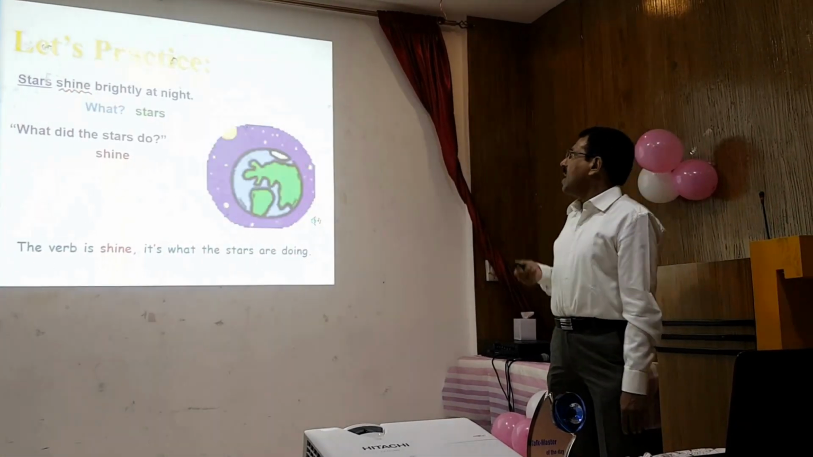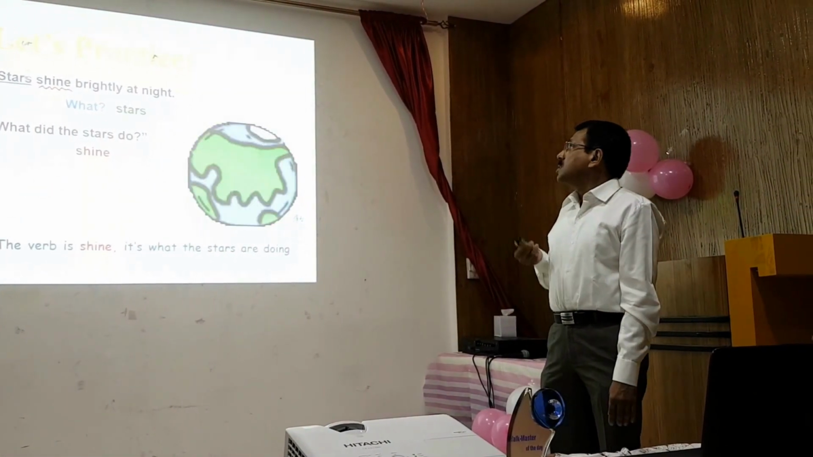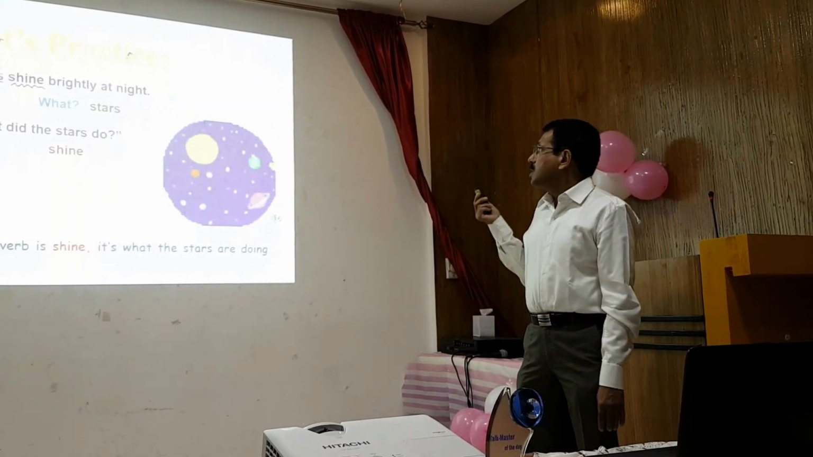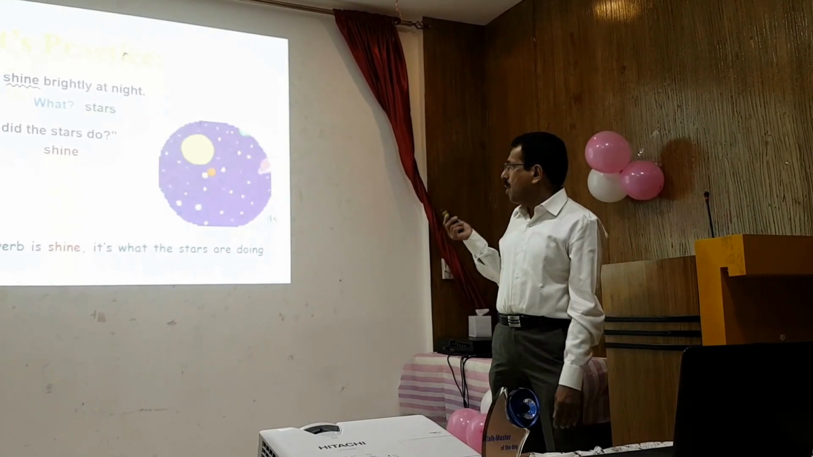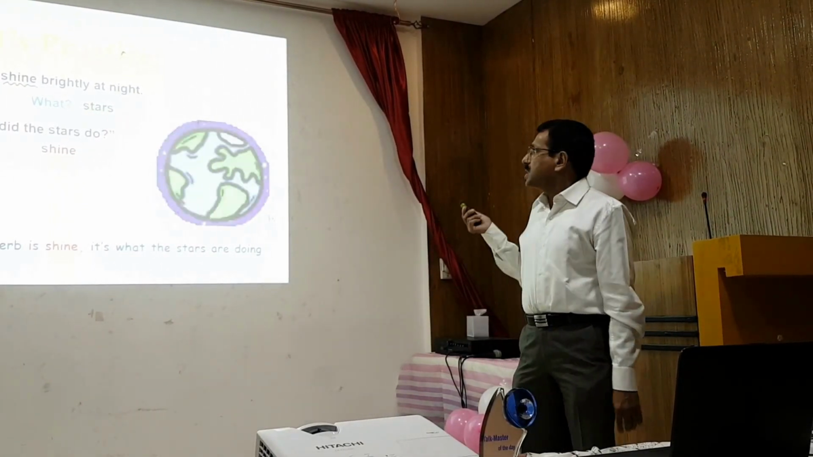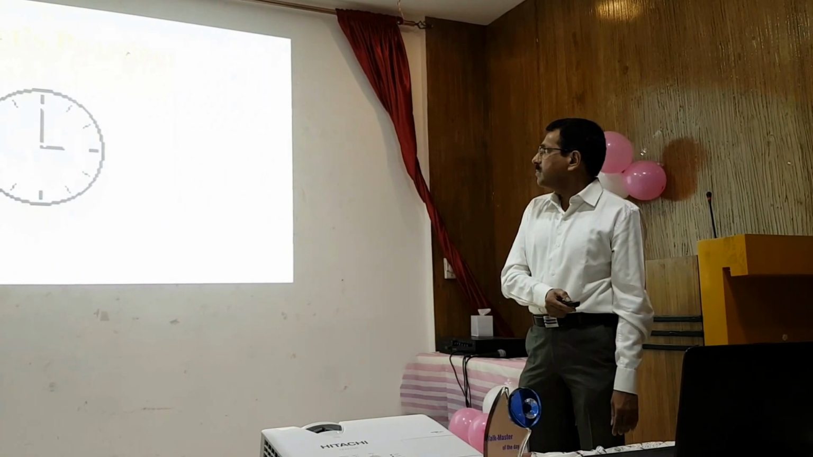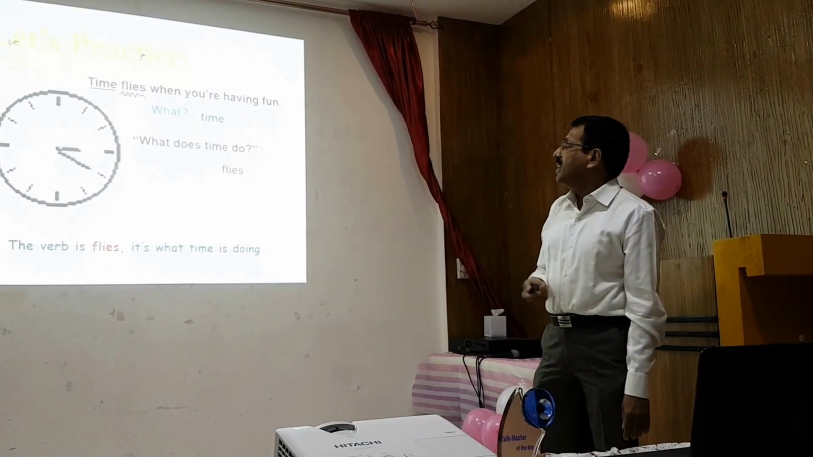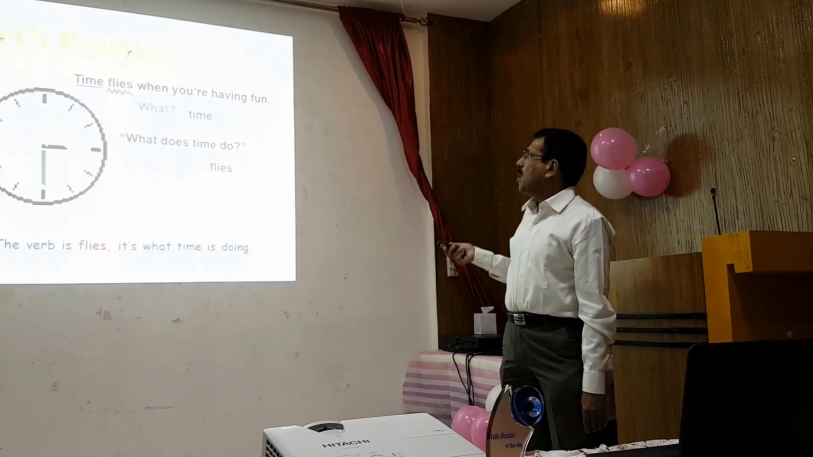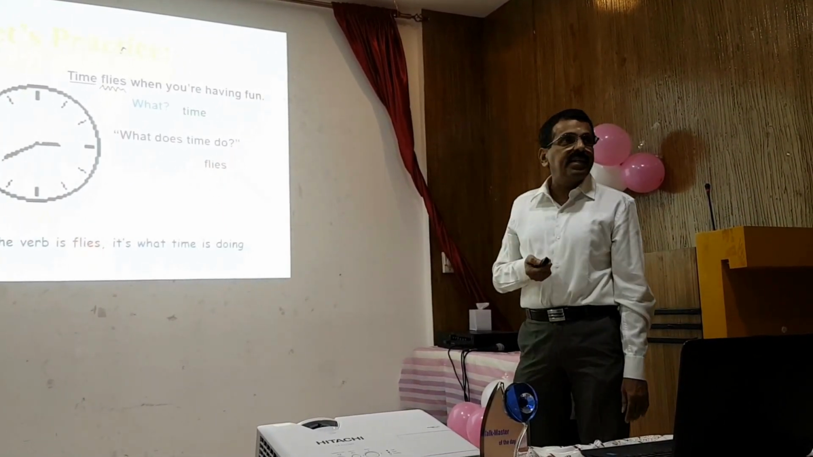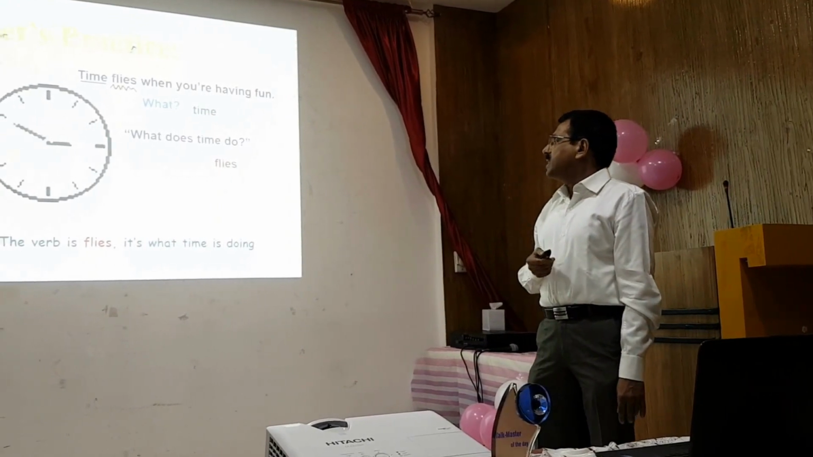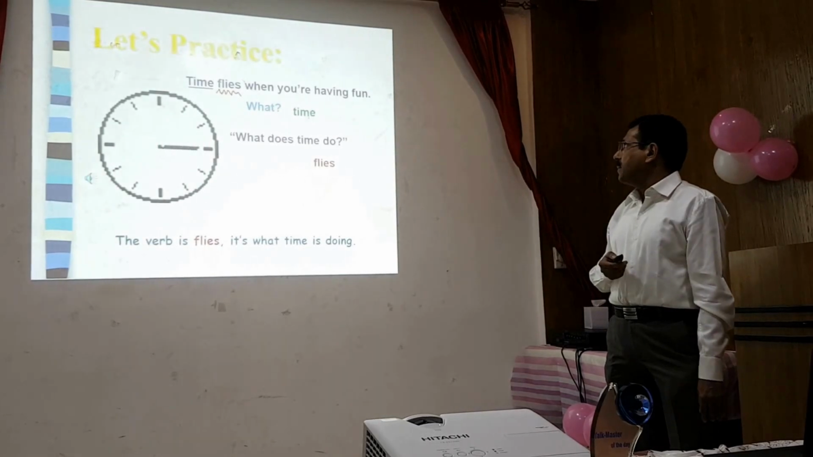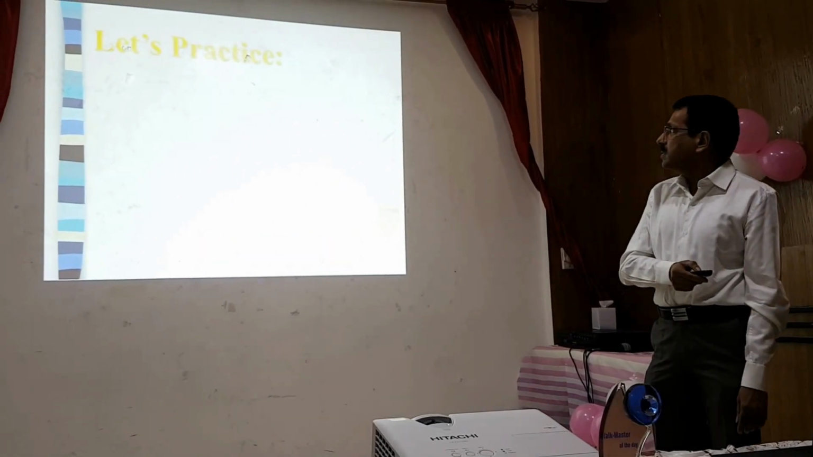Here you can see the stars are shining brightly in the night. So the subject is stars. What does the star do? That is the action, shine. The action sign is called verb. So stars shine. You can see time flies, time keeps on rotating. And what's the subject here? The subject is time. And what does the time do? It flies. So the verb is flies and the subject is time. So time flies.